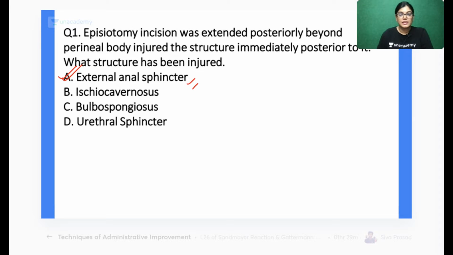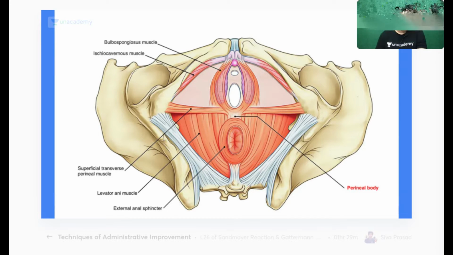External anal sphincter. Yes. I would like to show you a diagram which will make clear the structure exactly located posterior to the perineal body. What is the perineal body? The perineal body is a fibromuscular node where many of the important muscles of the pelvic region interlace. Here, this location is the perineal body. Can you see here? This is the location which is called the perineal body.